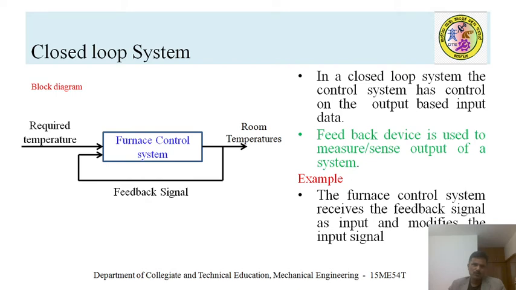Now when you look at closed loop system examples, this is the one I already explained. This is a furnace control system. It controls the temperature inside the room. Whenever the room temperature is below the set temperature, the system switches on the power supply and the heater starts heating up. Whenever it reaches the set value, the system automatically switches off the power supply. For that they use feedback devices, and these feedback devices keep sensing the temperature inside the room.